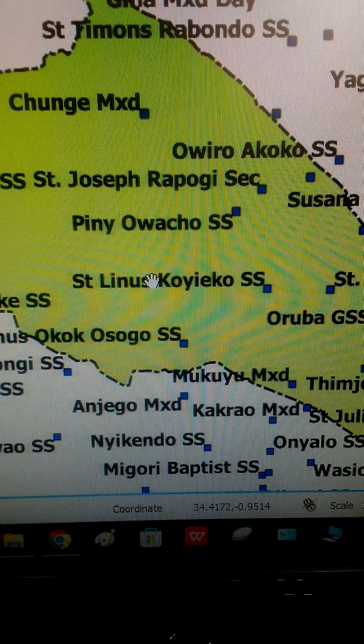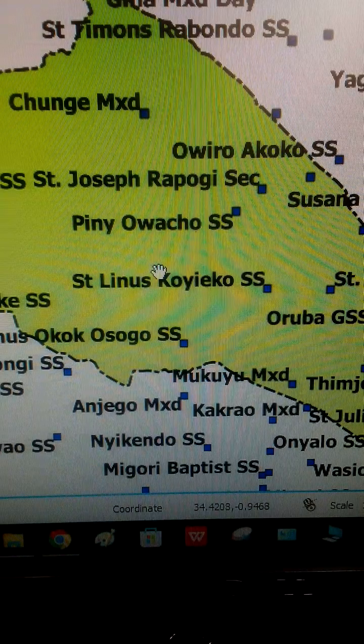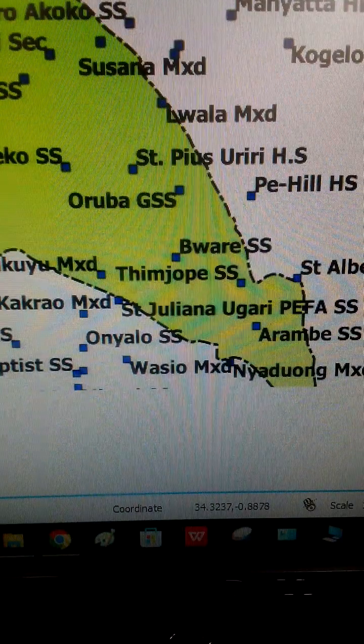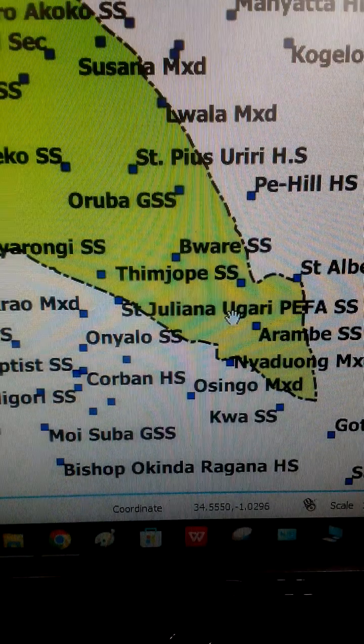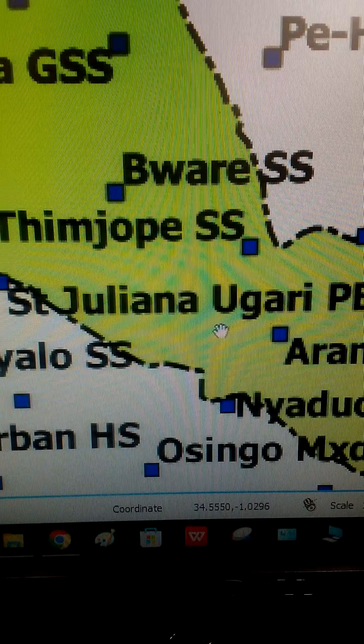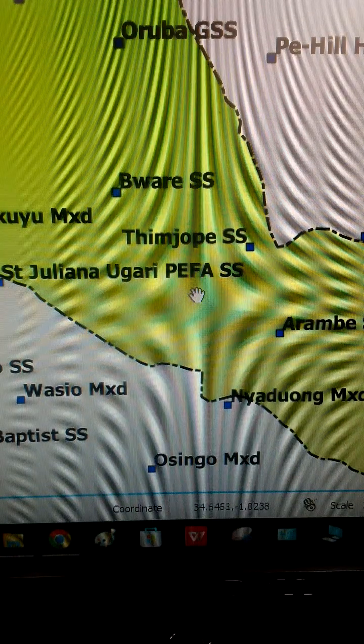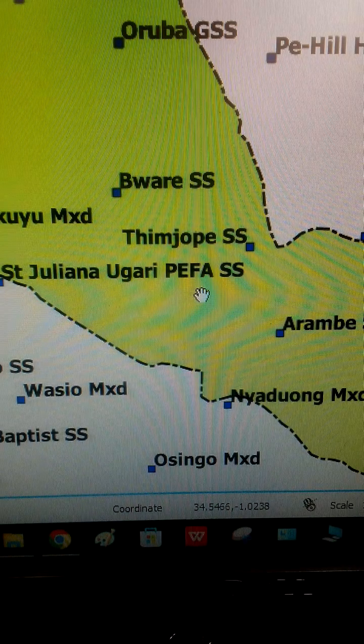I'll do that by zooming in, zooming out, and navigating in the map using the pan tool, this one here. If I zoom in on the map, let's say at this point, I'm able to see how the schools are distributed in that part of the constituency.